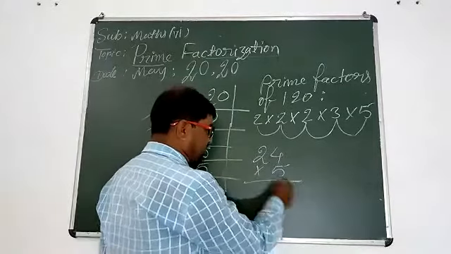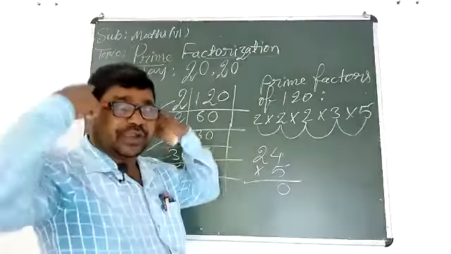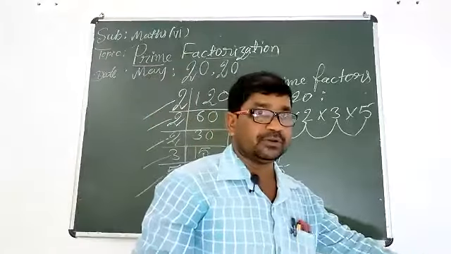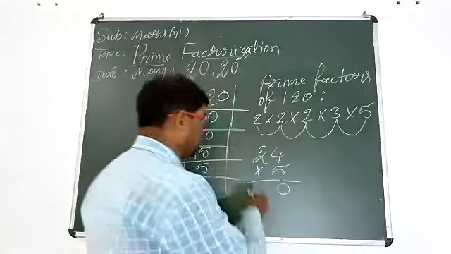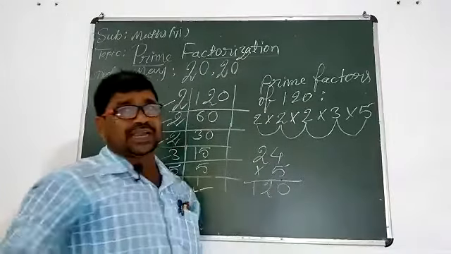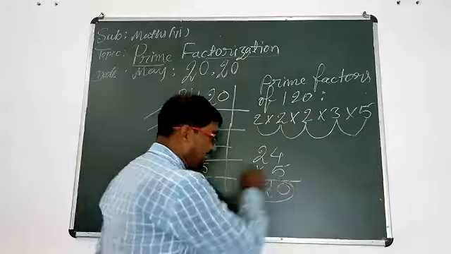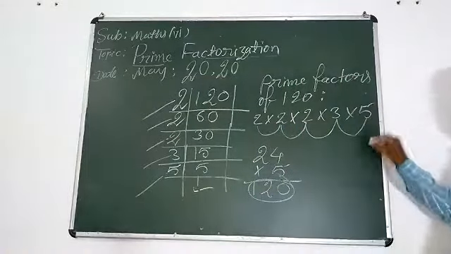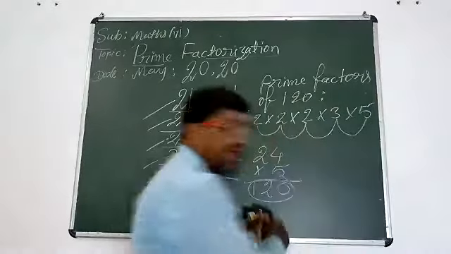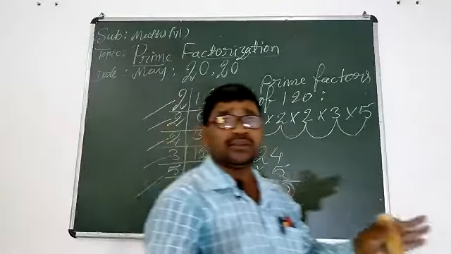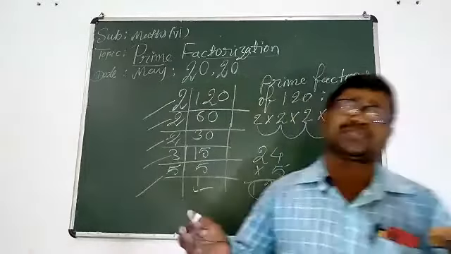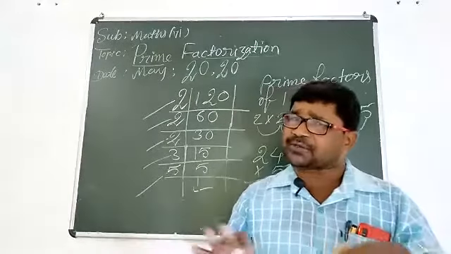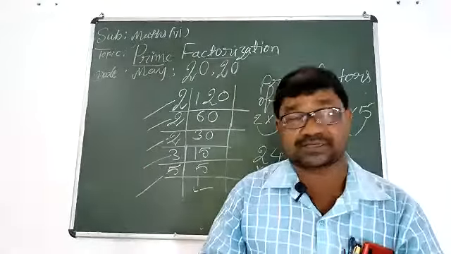5 4s are 20, 2 in our memory. 5 2s are 10, by adding 2 equals 12. So now we should write 12. Here we get 120. After multiplying the prime factors, we get 120. So our prime factorization is correct.